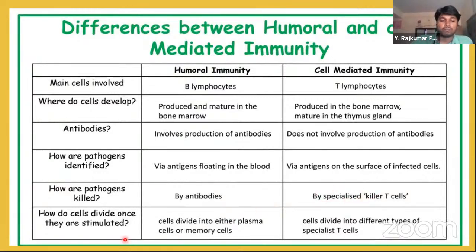How do cells divide once they are stimulated? In humoral immunity, cells divide into plasma cells or memory cells. But in cell-mediated immunity, cells divide into different types of specialized T cells, and then they start producing perforins and granzymes. These are some differences between humoral and cell-mediated immunity. Both are not the same. You should know this.